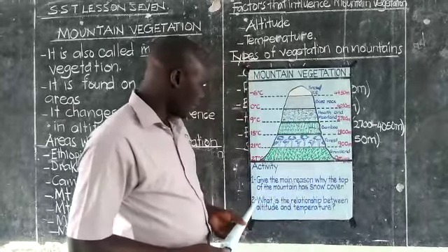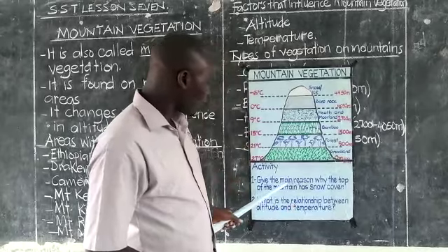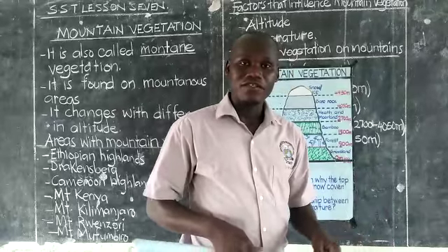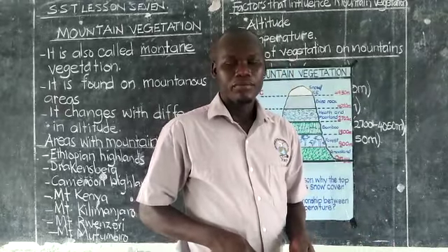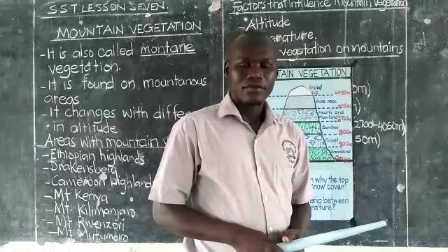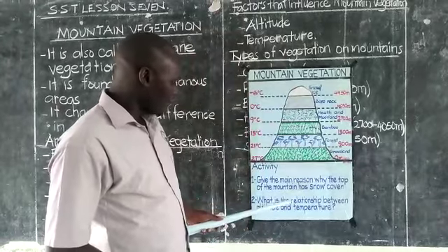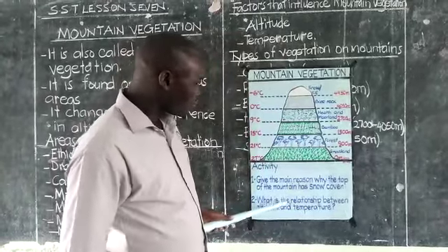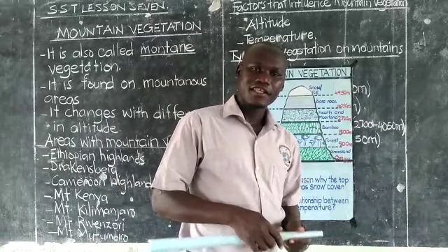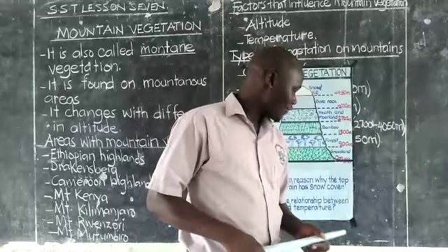So I have some questions here. Question number 1. Give the main reason why the top of the mountain has snow cover. You already know that some mountains have snow on their top. The reason is their peak exceeds the snow line. Another question is here. What is the relationship between altitude and temperature? I've already told you, there's that saying that the higher you go, the cooler it becomes. So you can derive the answer from there.